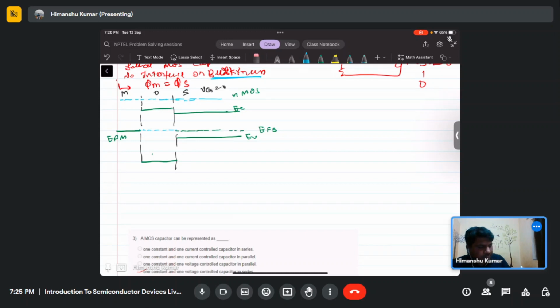Now what will happen? This is the metal work function phi m, and this is the semiconductor work function phi s. If phi m equals phi s, then at Vg equals 0 both Fermi levels will align. What does that mean? We don't need to move any charges, and there will not be any bending present. Let me draw this a bit.